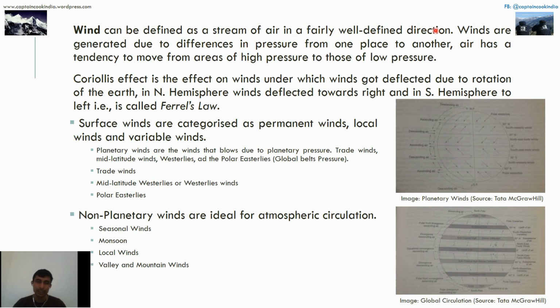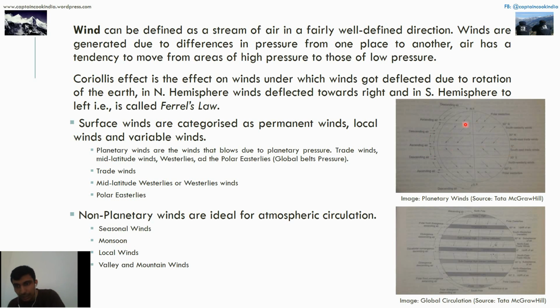Air has a tendency to move from areas of high pressure to low pressure. Are you getting it? What I explained earlier in the previous slides. Similarly, in the movement of the winds, the Coriolis effect plays a very crucial role.